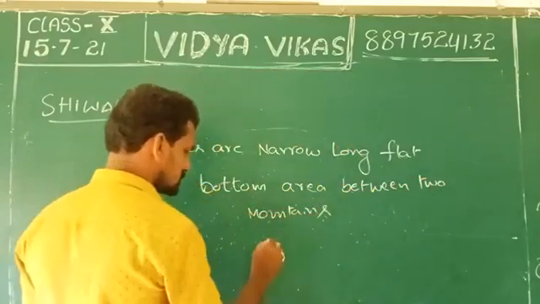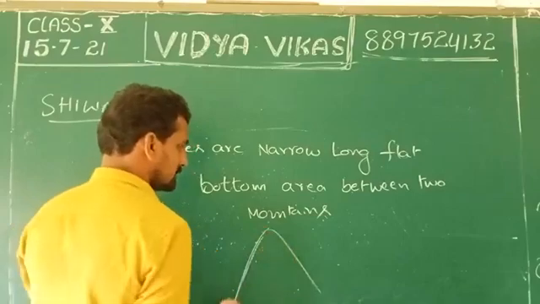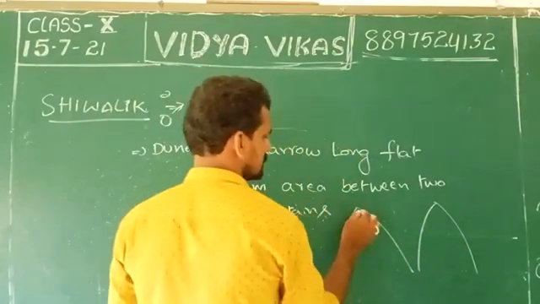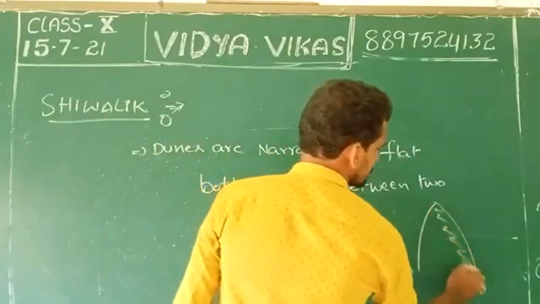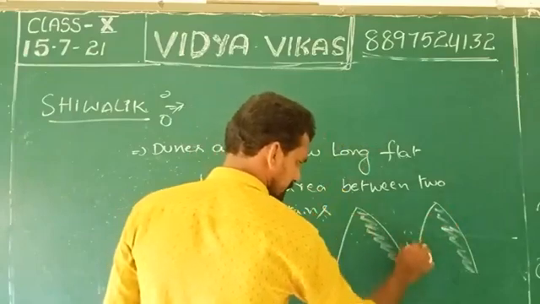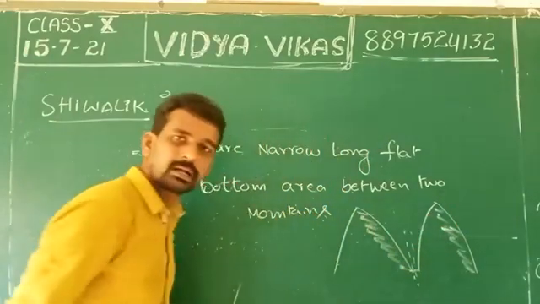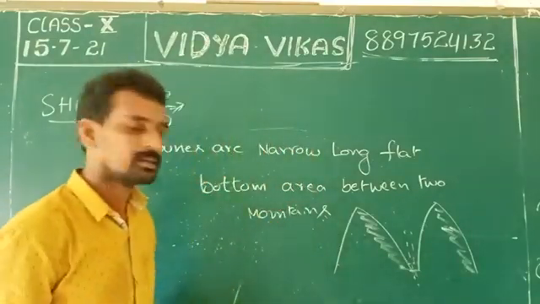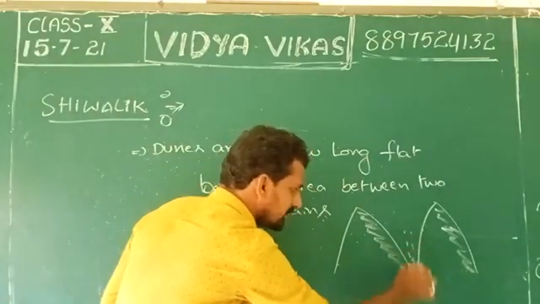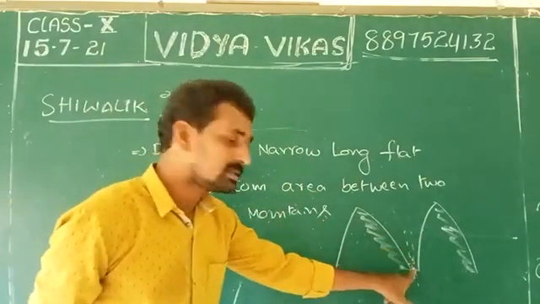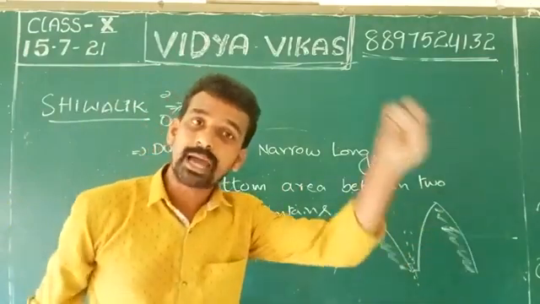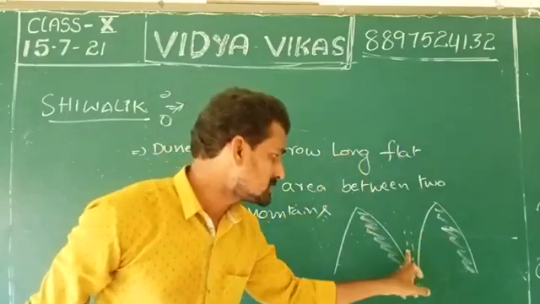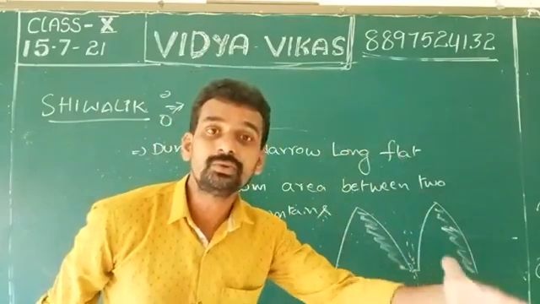This is one mountain, there is another mountain, and this is the gap, very narrow. This area was used by kings, particularly West Asian kings, to enter into India.